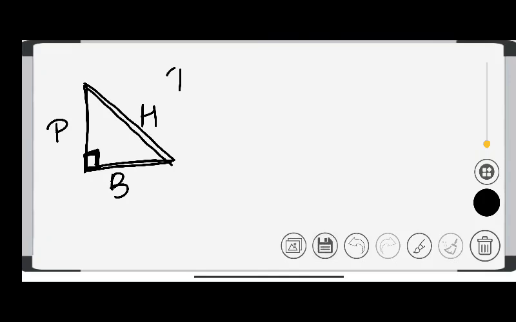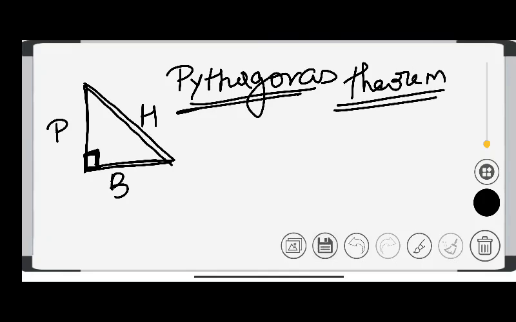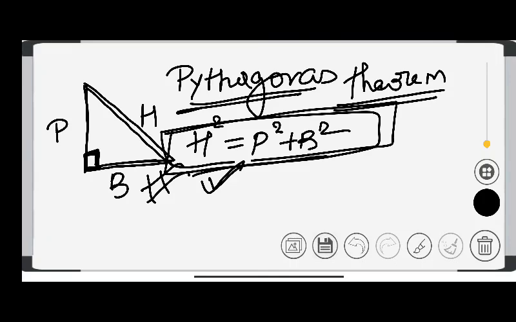You have studied a famous formula, Pythagoras. It is a theorem. What is that? You have studied that h square, hypotenuse square, is equal to perpendicular square plus base square. Have you studied it ever? This is a theorem. If you are dealing with trigonometry, you have to remember this formula, or you can say that theorem. So what are its uses? Let's discuss.